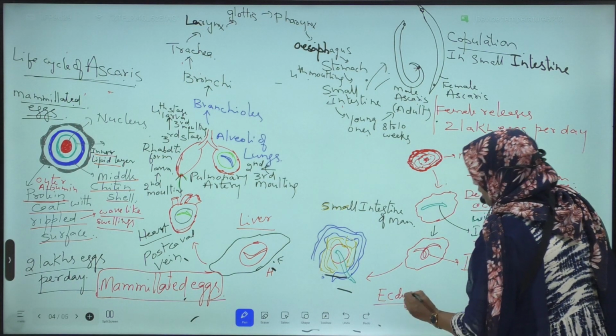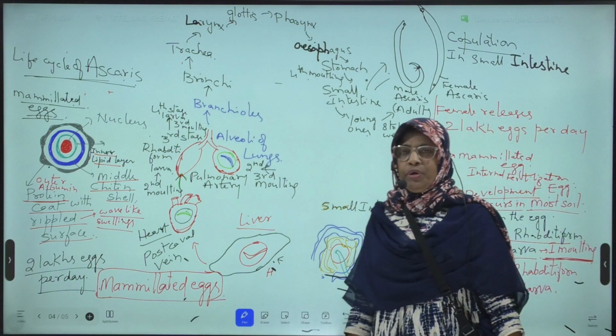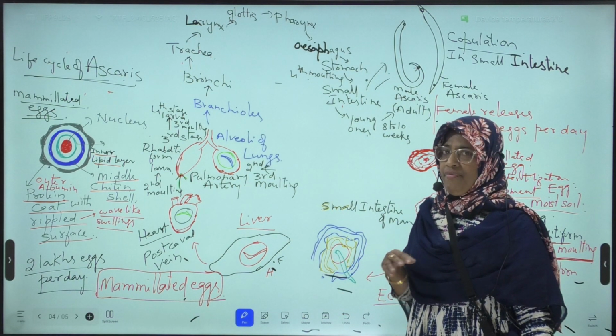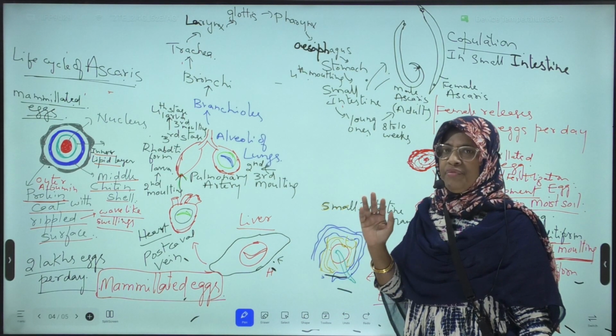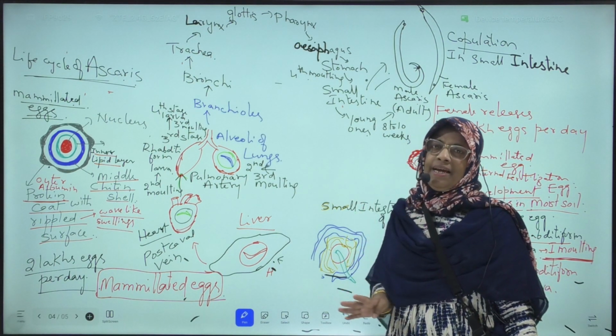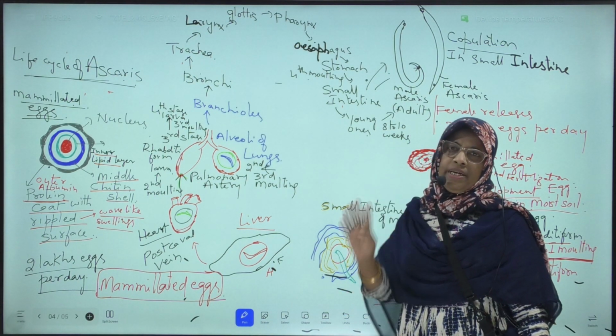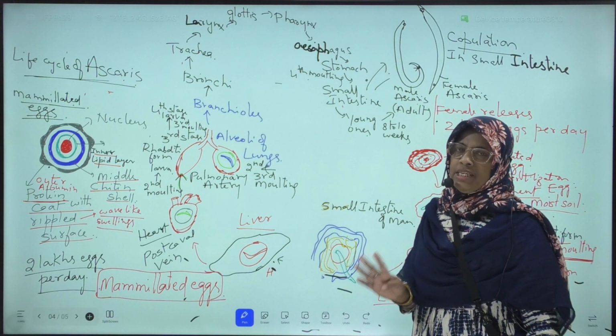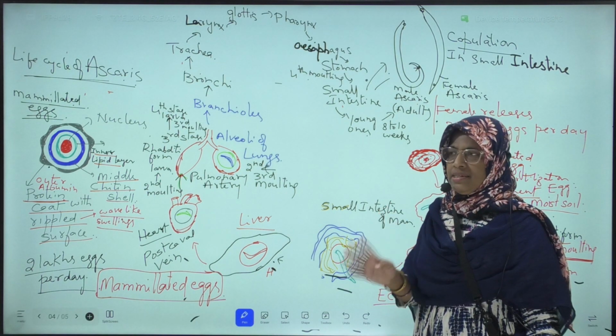Ecdysis means molting. Molting means shedding of cuticle or shedding of exoskeleton. Shedding of exoskeleton or cuticle is called ecdysis or molting. In the life cycle of Ascaris, how many moltings take place? Four moltings take place in the life cycle of Ascaris.